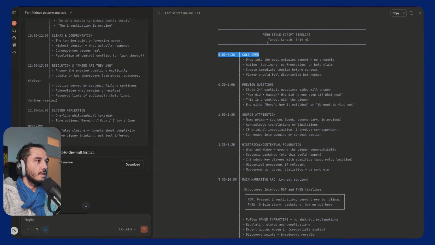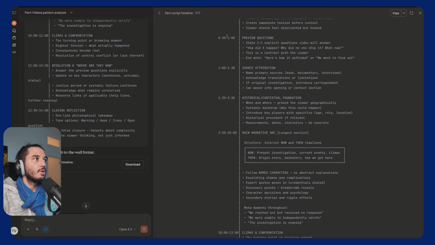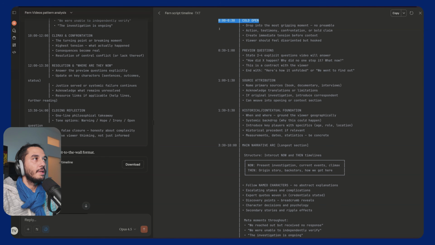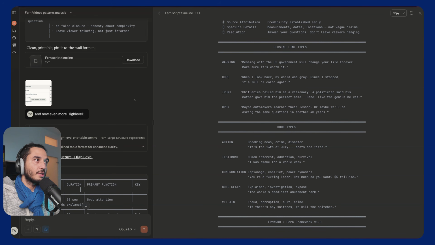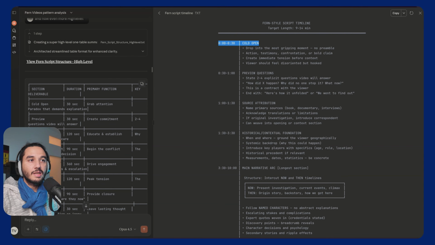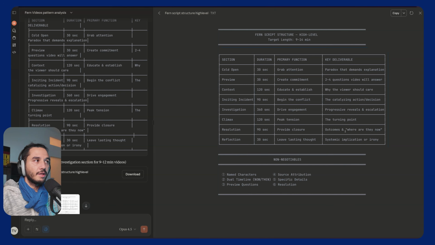As we can see, everything is very clear, organized in a timeline structure, which allows us almost to visualize, also as an editor, what's happening at what moment. This is also very important if we want to build our system prompt in the next step. The next thing, which is also important, is to break it down at a higher level, because that is a constant reminder for us here. This structure really allows us to understand everything without going into the details. So, for example, if we work with a team, with a scriptwriter or with an editor or whoever is helping us, this is the first thing I would show them, because this explains everything important needed.